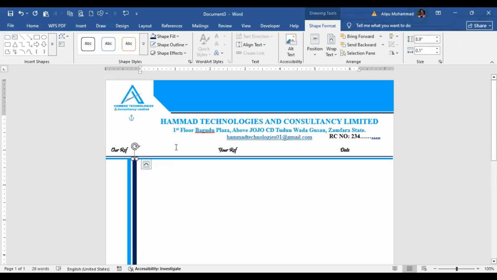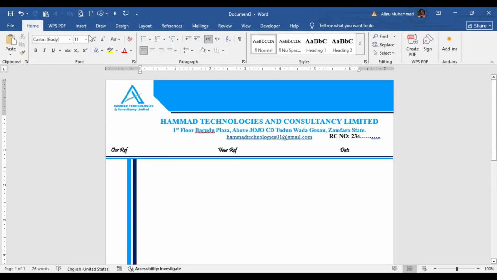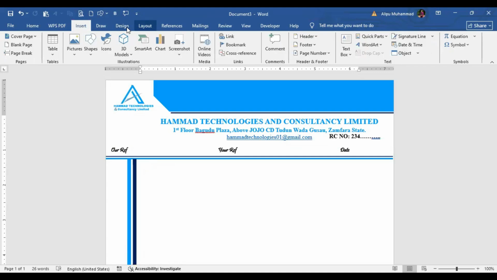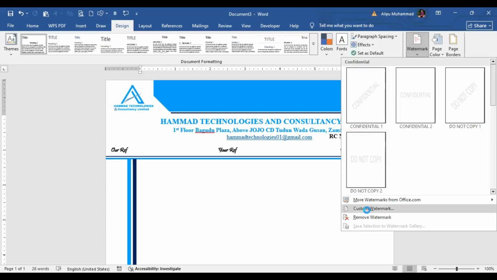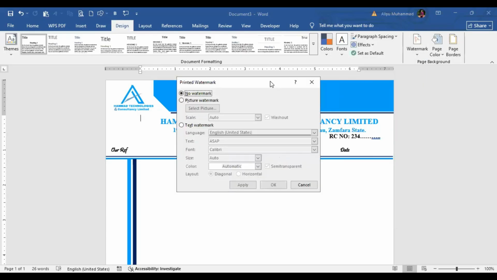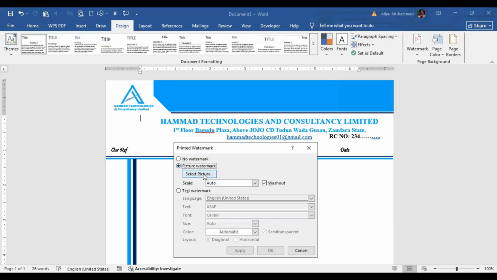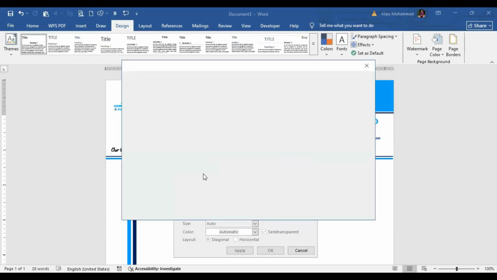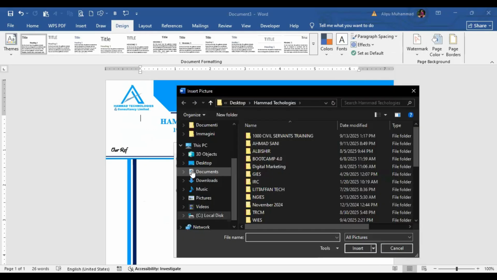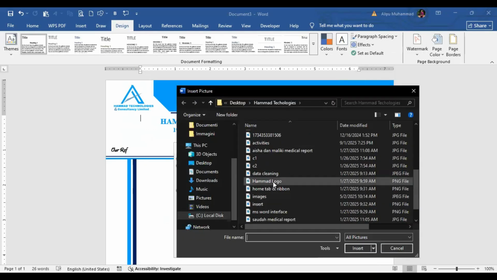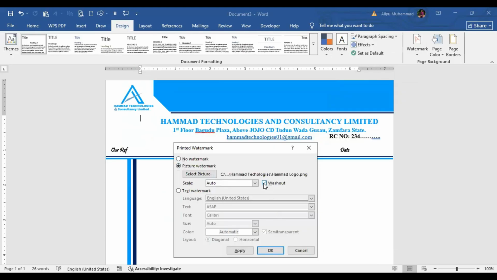So then now let's put watermark and see how our letterhead will look. Let's put watermark, please. So watermark, custom watermark. Then let's select our picture. Yeah, from a file. So let's pick a picture. You all know how to insert watermark. This one is not small. So yeah. Then you have to click on this washout. You have to leave it clicked.